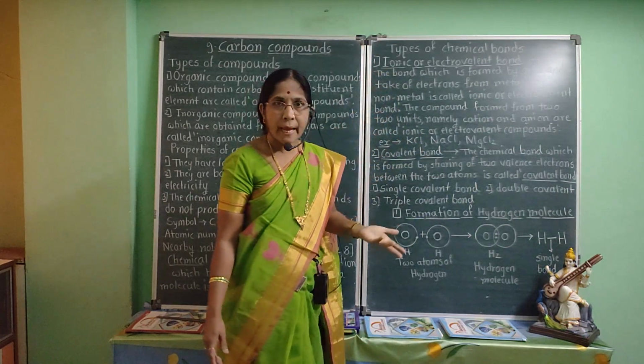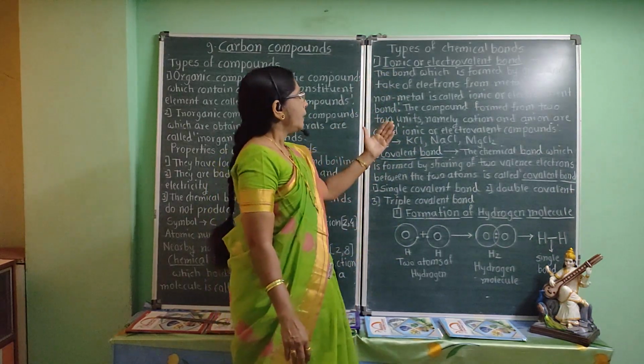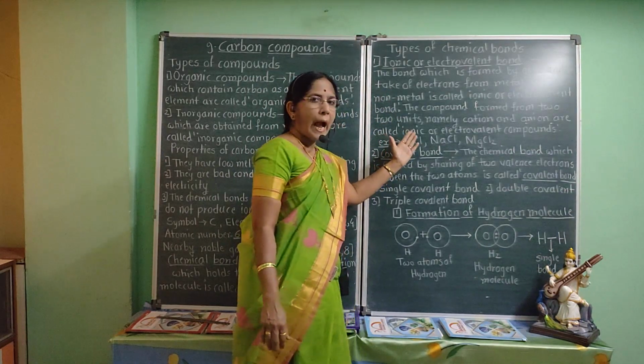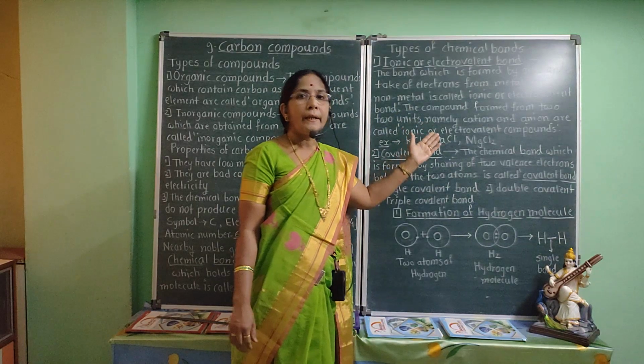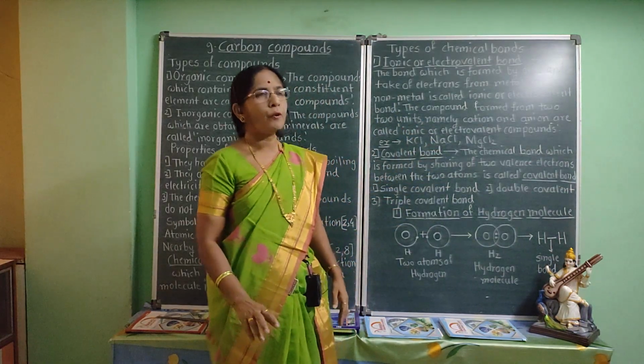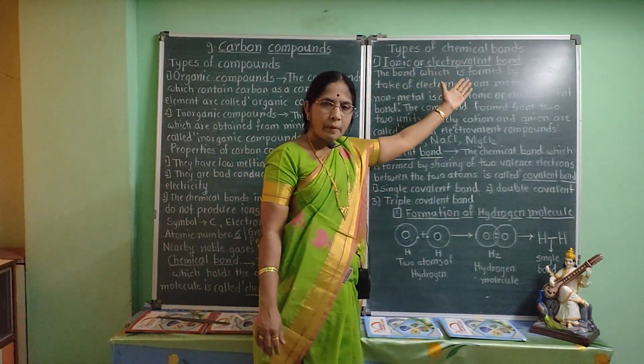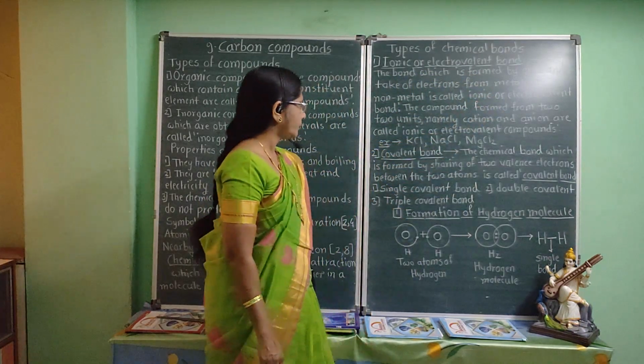Why the name has given ionic bond? Because in this bond, ions are formed. Positive ion, cation and negative ion, anions are formed, and that's why the name ionic bond.